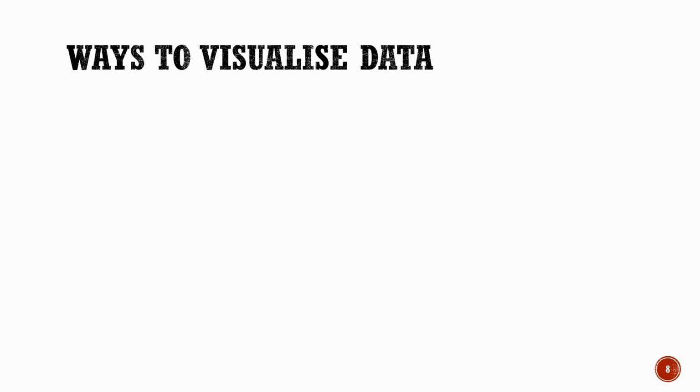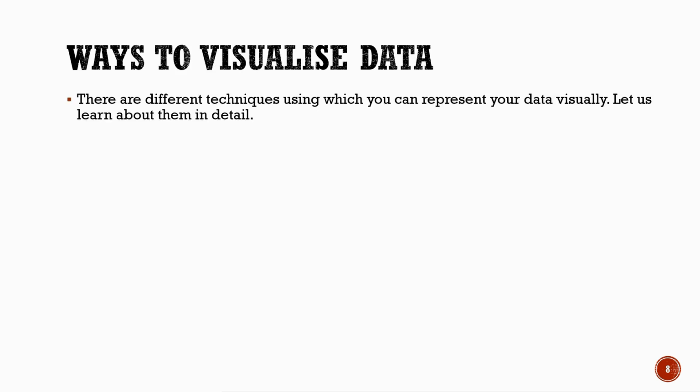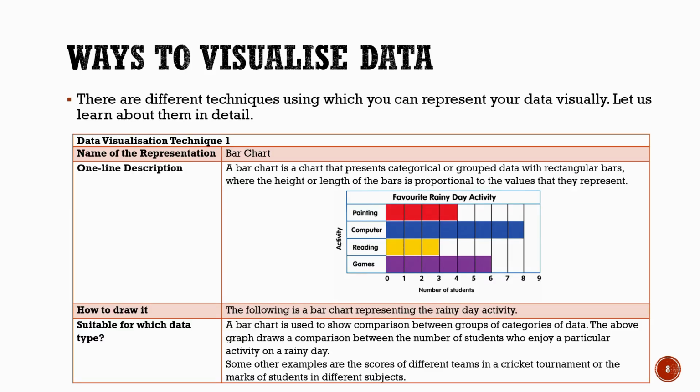Ways to visualize data. Now, let us learn about different ways to represent data visually. There are many techniques that help us present data in a clear and easy to understand form. Let us start with the first technique, bar chart. A bar chart is used to represent categorical or grouped data using rectangular bars. The height or length of each bar shows the value it represents. The bigger the value, the taller or longer the bar.